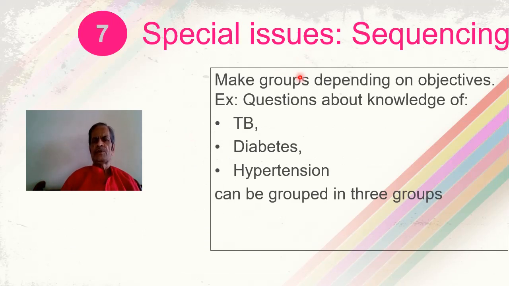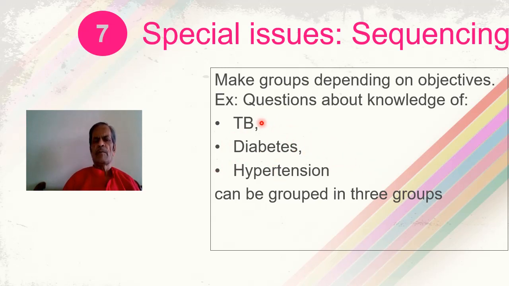Sequencing is another issue. One will have to give careful thought to the sequencing of the questions. For example, you may have questions about the knowledge of tuberculosis, diabetes, and hypertension. It is better to group the questions of tuberculosis in one group, questions related to diabetes in a second group, and questions related to hypertension in a third group.